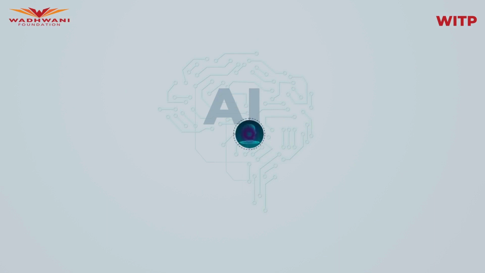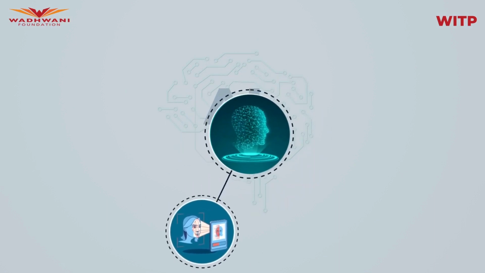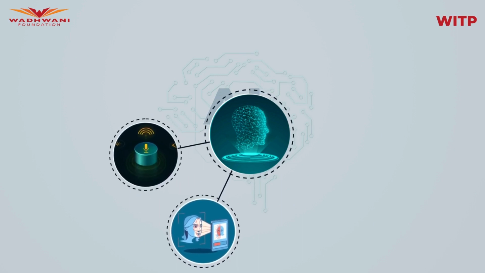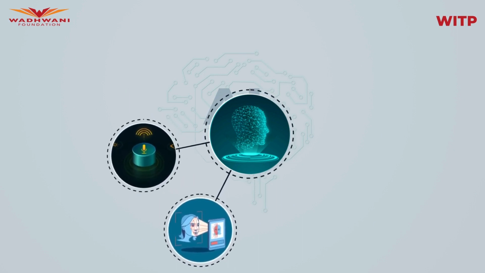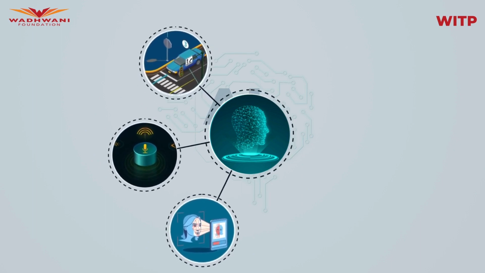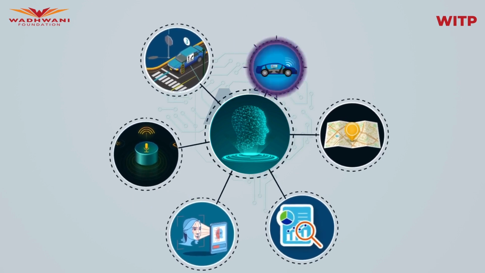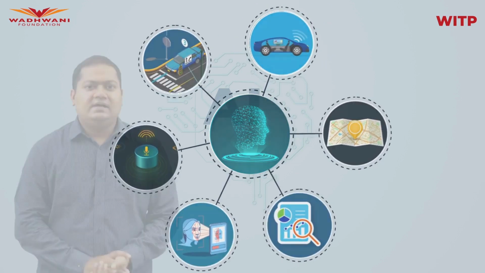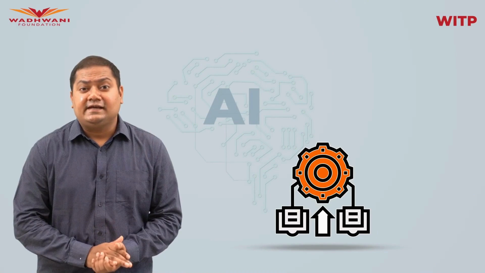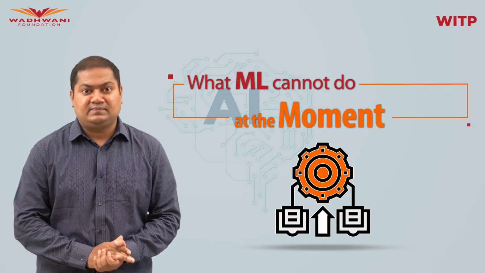Some use cases of deep learning include face recognition to identify missing people, voice assistants like Alexa and OK Google to increase accessibility, identifying traffic violations, land use mapping, summarizing big reports, and even self-driven cars. Last but not the least, let's also understand what ML cannot do at the moment.